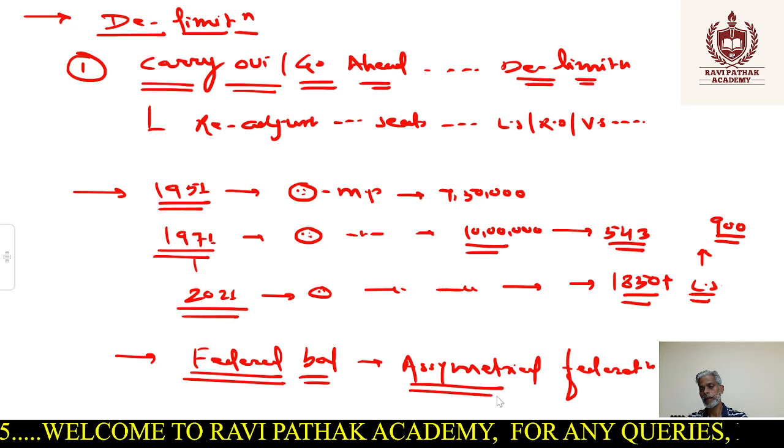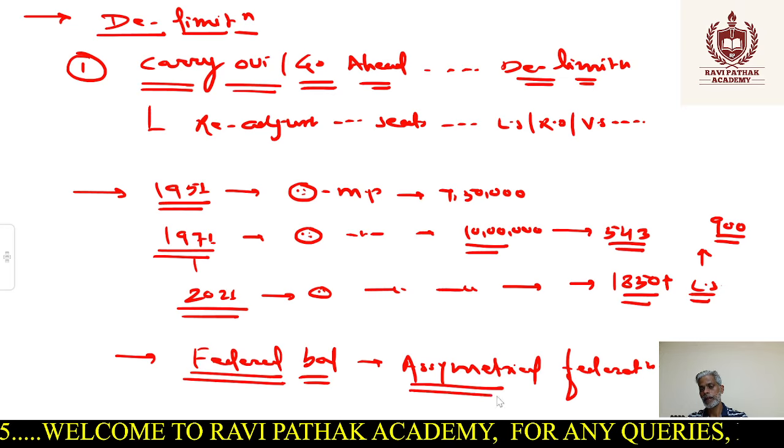So again amend it and continue it for 20-25 years. That means the next delimitation can take place in 2051, or after the census data of 2051 is published, then the readjustment of seats should take place, right?